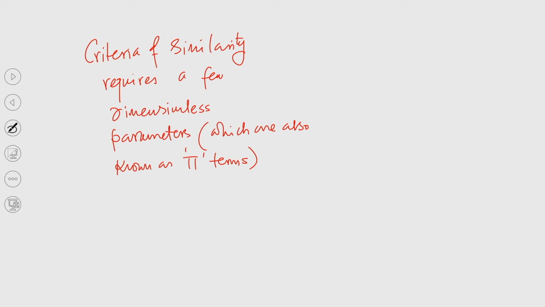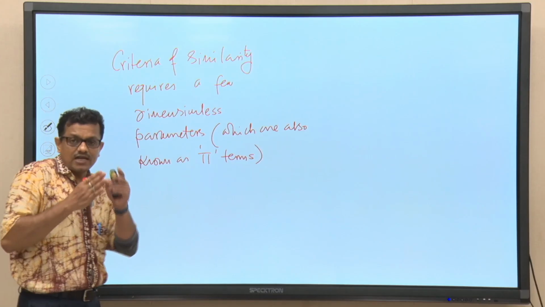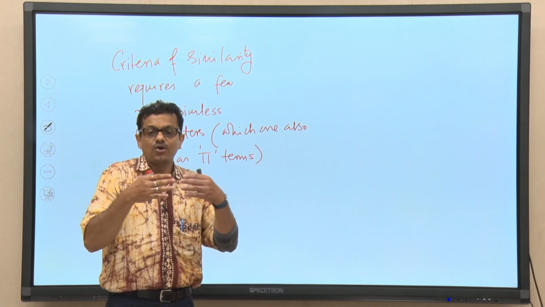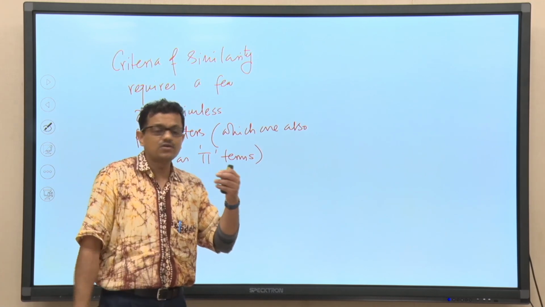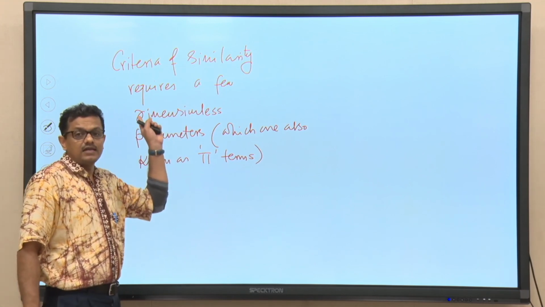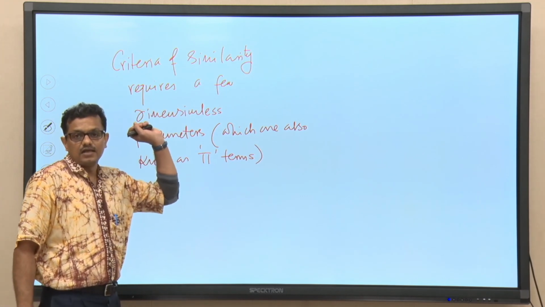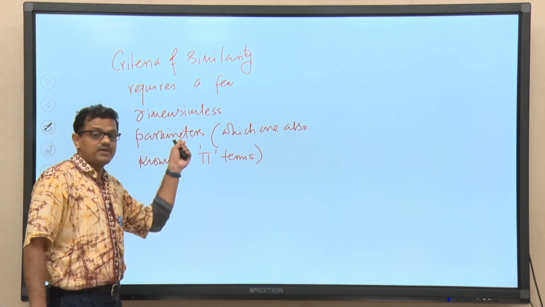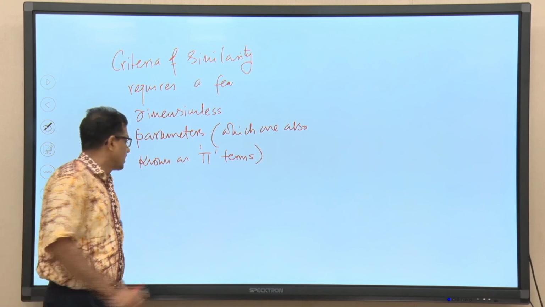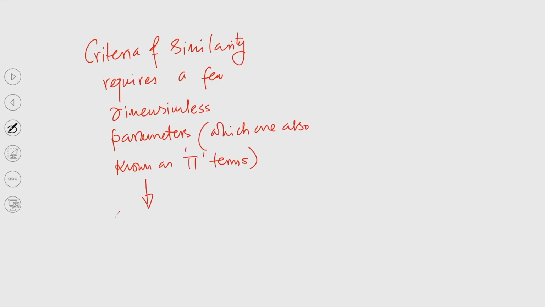If we try to compare the operation of any two processes, any two pumps, we have to find out a few dimensionless parameters as a criteria of similarity, and those dimensionless parameters, which are also known as pi terms, can be found from dimensional analysis.